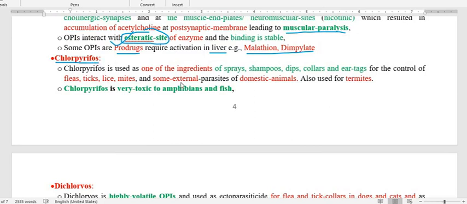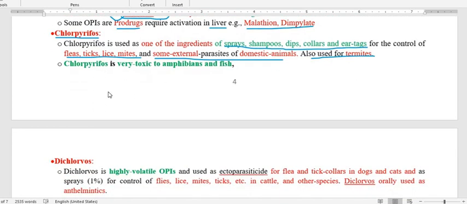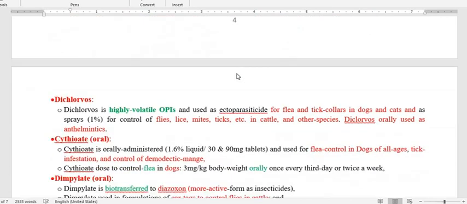Chlorpyrifos we use as an ectoparasiticide in the form of spray, shampoo, dips, a collar that we put in the neck region of the dog or cat, and ear tags, for the control of ectoparasites like fleas, ticks, lice, mites, and some more external parasites in domestic animals. It is also used against termites. Chlorpyrifos is very toxic to fish and amphibians. So this is very important.